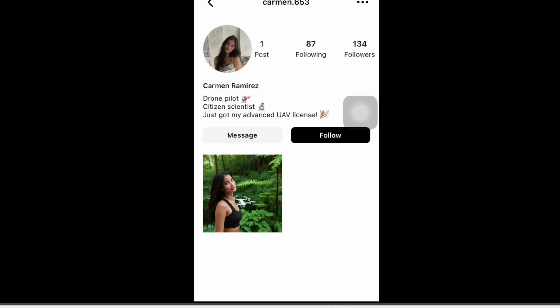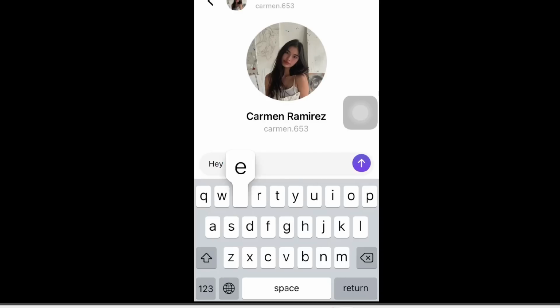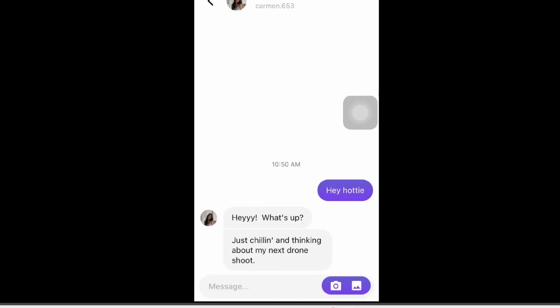So I'm going to try and message her and strike up a conversation. And again, with this app, the replies are generally very nice and positive. Unlike what you see with humans nowadays, who just ghost you or ignore you or say something insulting, these users are actually nice and responsive.